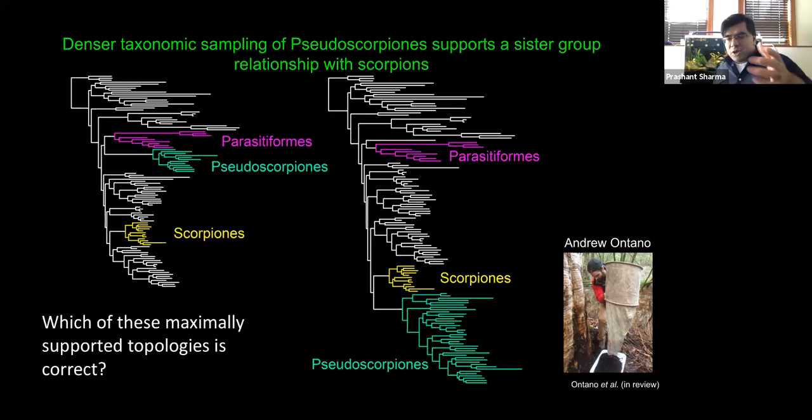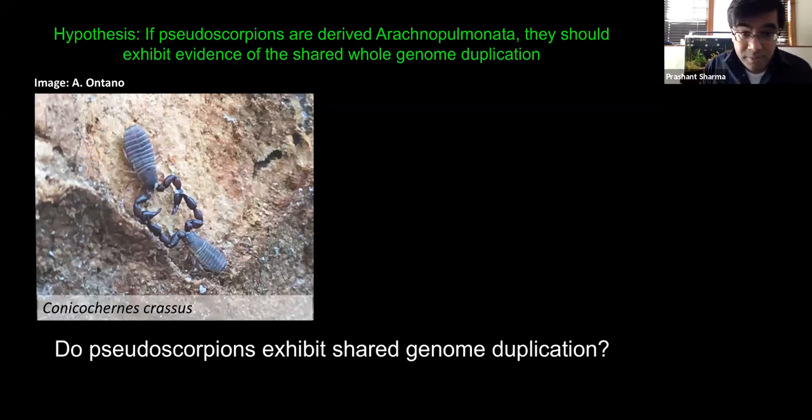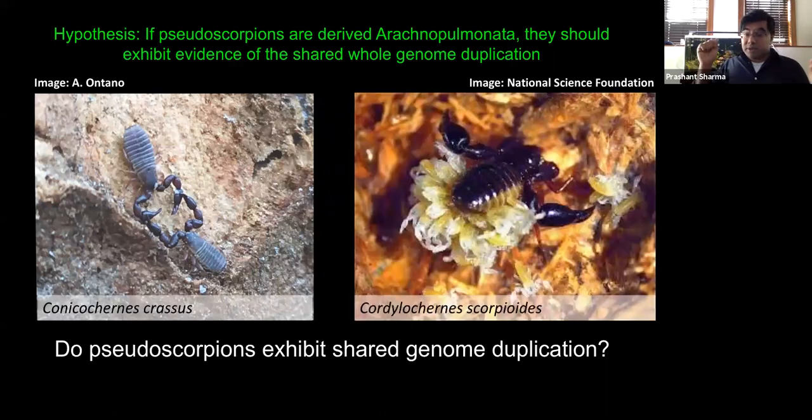To investigate this, Andrew went to Western Australia 3 years ago and collected pseudoscorpions under the tutelage of Mark Harvey. Through that fieldwork, he was able to establish a live colony of this cernetid, Kernickokernes crassus. He obtained embryos from Kernickokernes, and he generated the first developmental data sets for pseudoscorpions. In addition, we teamed up with David and Jean Zay, who have been working on a draft genome of another cernetid, Cordylokernes scorpioides. And Andrew examined these 2 data sets, the developmental transcriptome and the genome, to ask, do pseudoscorpions exhibit evidence for that shared genome duplication?